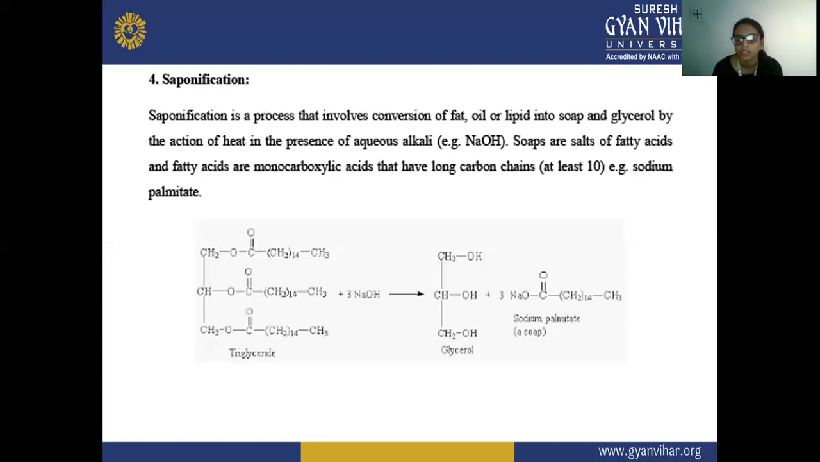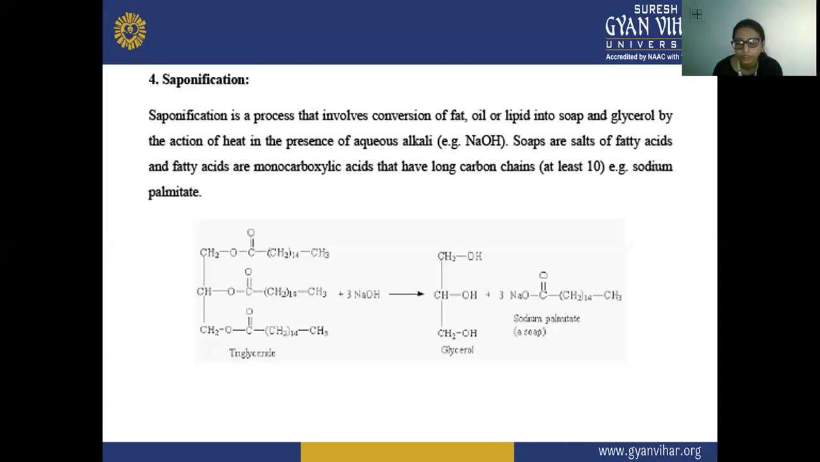The soaps are the salts of fatty acids, and the fatty acids are monocarboxylic acids, meaning the carboxylic acid group is present in this fatty acid. They also have this long carbon chain, at least 10 carbons. For example, sodium palmitate.